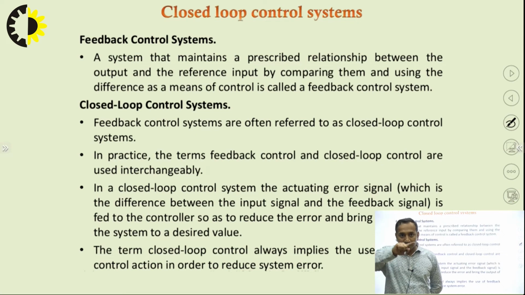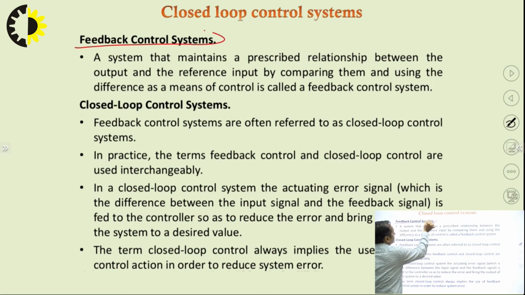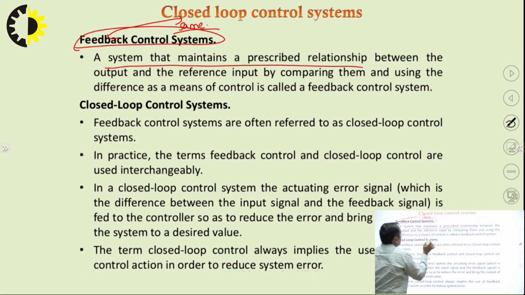The system works in a circular way, so that there is always a feedback mechanism, and it always tries to reach the predetermined fixed value. The error tries to minimize. So that is known as a closed loop or feedback loop control system. These are nothing but the same. It is a system which maintains a prescribed relationship between the output and the reference input.